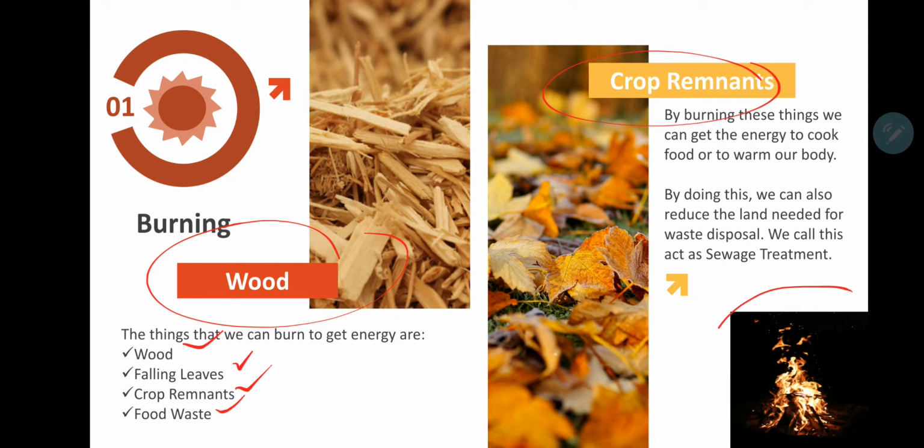Sometimes you can see this kind of thing if you're camping, or if you want to grill something. You can make this kind of campfire to warm your body. By doing this, we can also reduce the land needed for waste disposal. We can call this act sewage treatment.